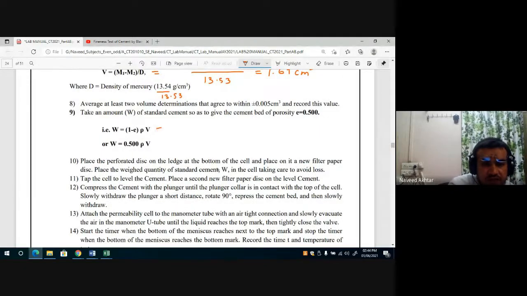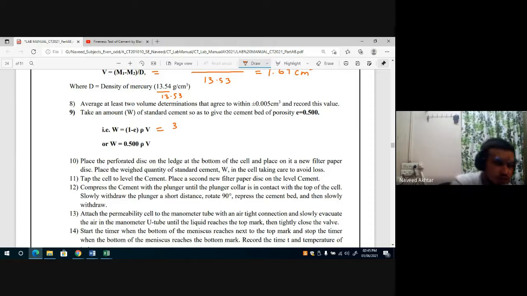Rho is the density of the reference cement, which you know.